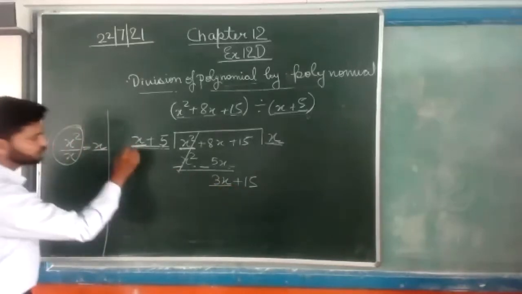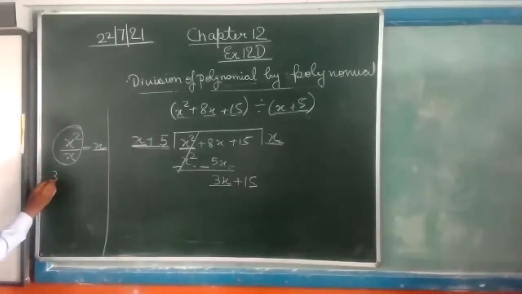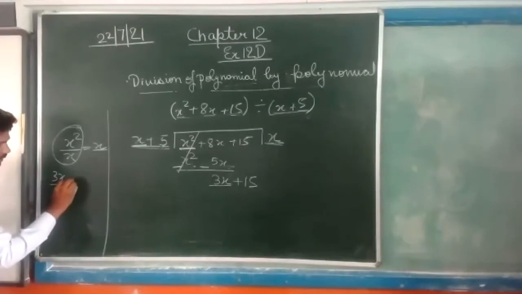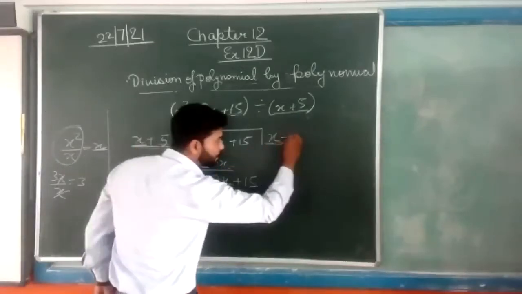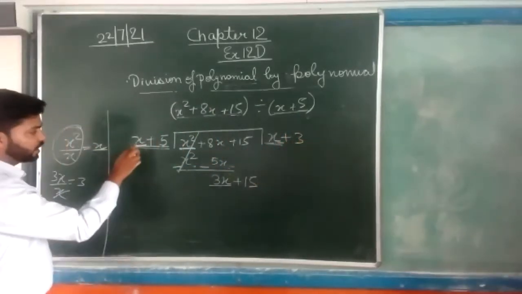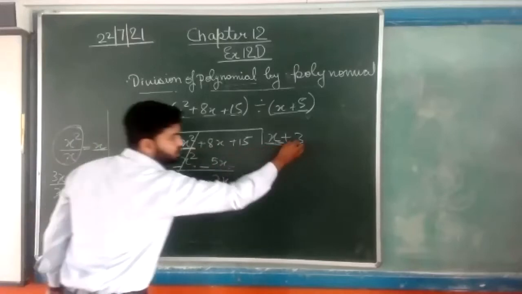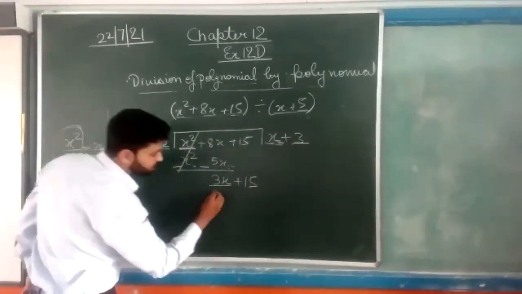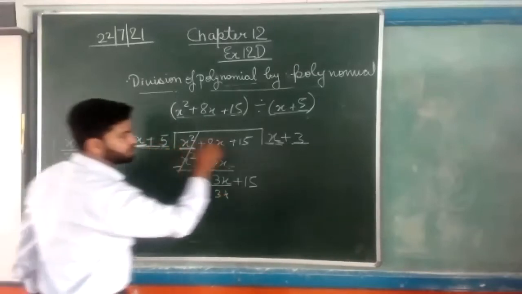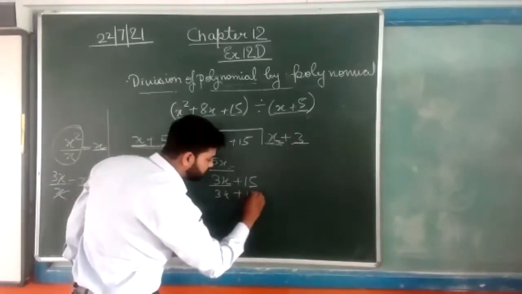The first term of this, again we will divide 3x by x. So x will cancel, and 3 will be here, so we will write plus 3 here. We will multiply this 3 with x, not with 5, only with 3. 3 into x, that is 3x, and 5 into 3, that is 15.